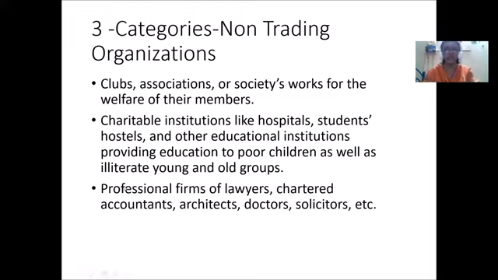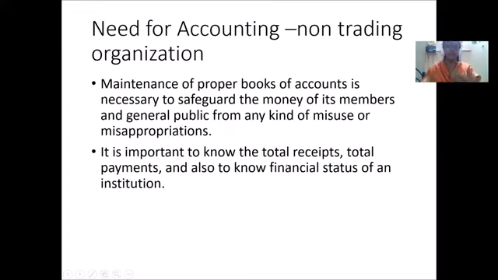Third category, professional firms of lawyers, chartered accountants, architects, doctors, solicitors, etc. They are also meant to be non-trading organizations because they don't produce directly and they provide services. They come under the service category. So these are the major three categories of non-trading organizations.